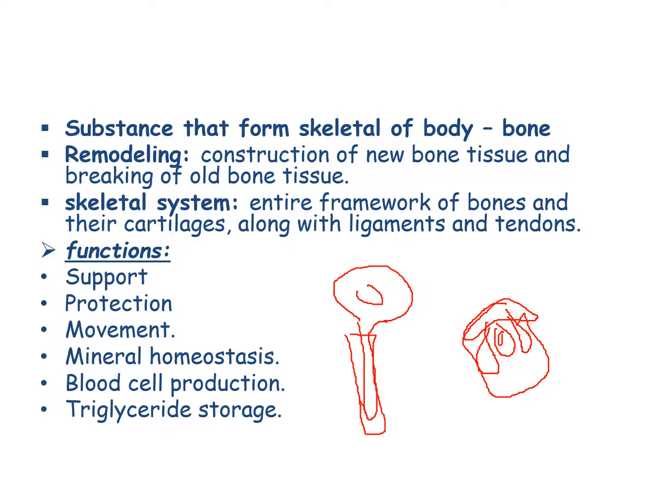Blood cell production. The red bone marrow present in bones helps in the production of blood cells. Triglyceride storage. The yellow bone marrow contains adipose tissue, which acts as the primary site for the storage of triglycerides. Triglycerides are the energy reserves of the body.